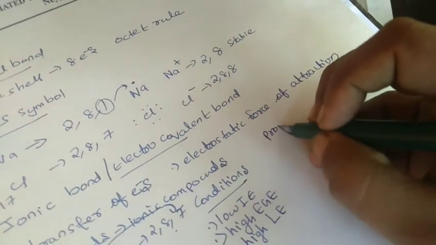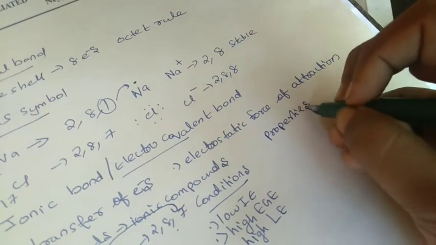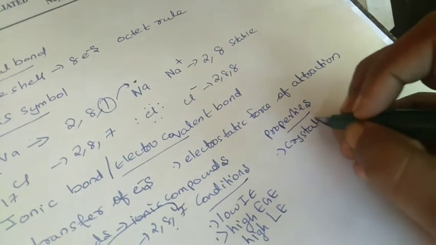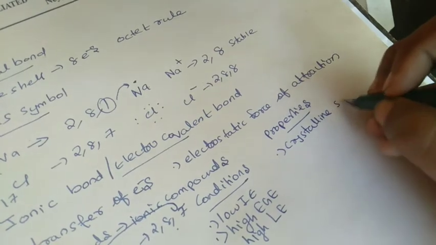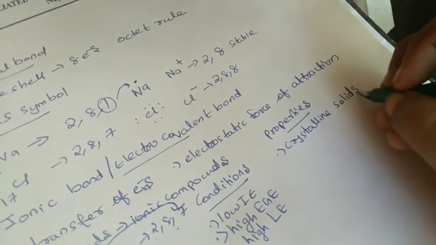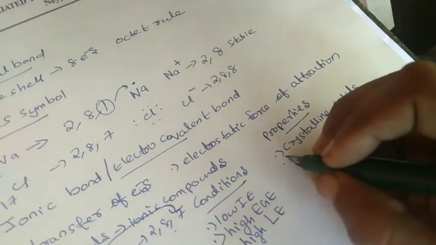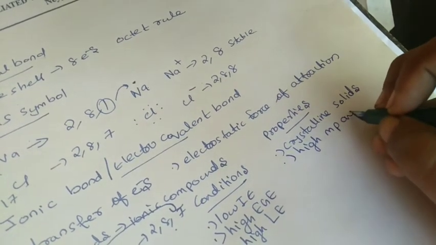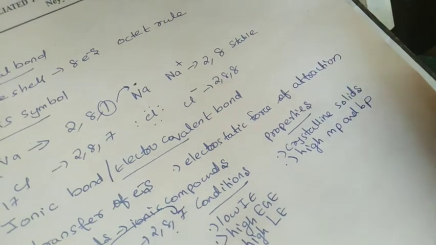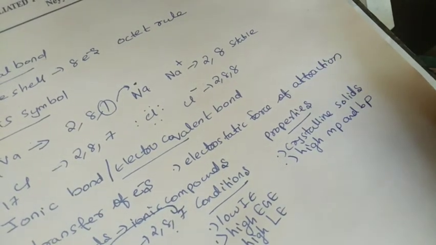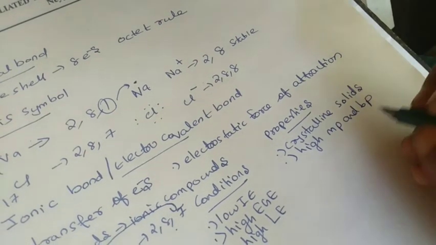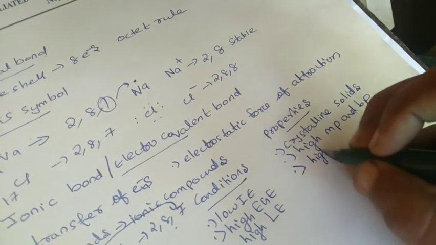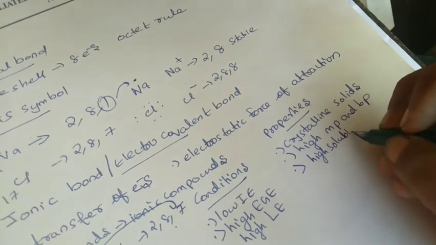Then we can consider the properties of ionic compounds. They are crystalline compounds, in which the ions are arranged in a definite geometrical pattern. The second point is high melting point and high boiling point. I write Mp and Bp for melting point and boiling point. This is because ions are held together by electrostatic force of attraction. Because of this, there will be a high melting point and boiling point. We need high energy to break this bond.